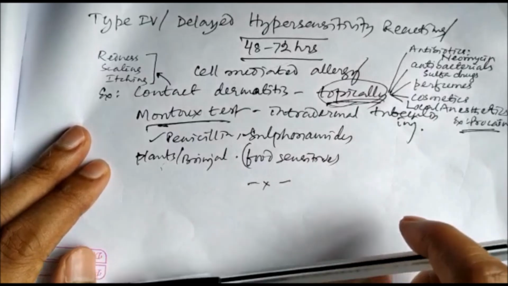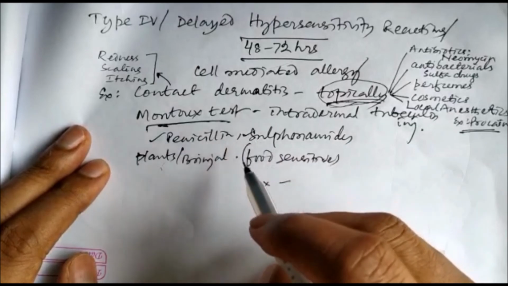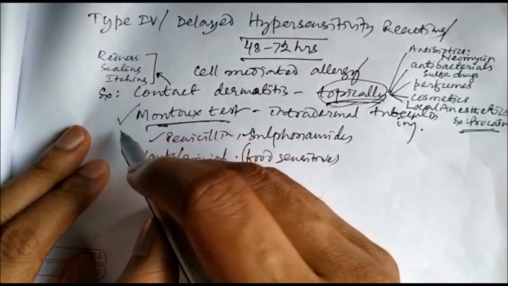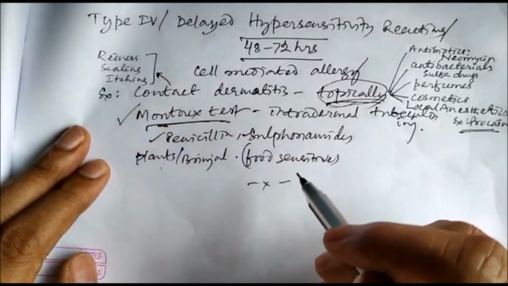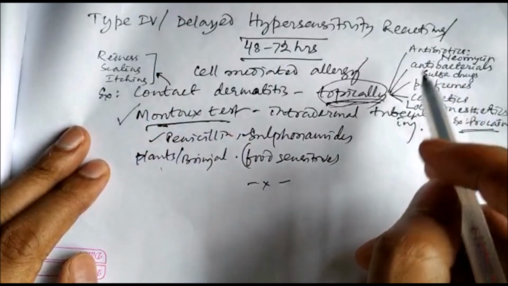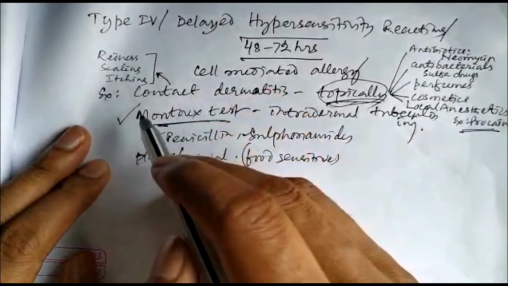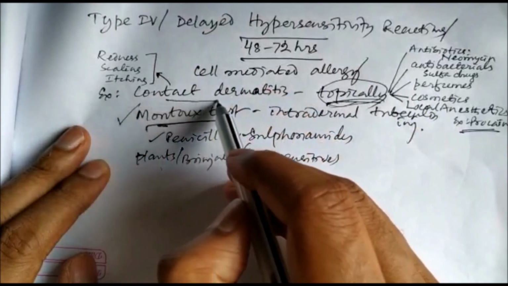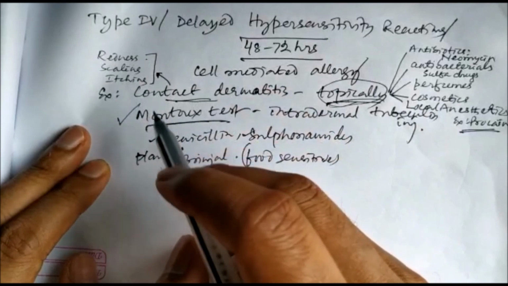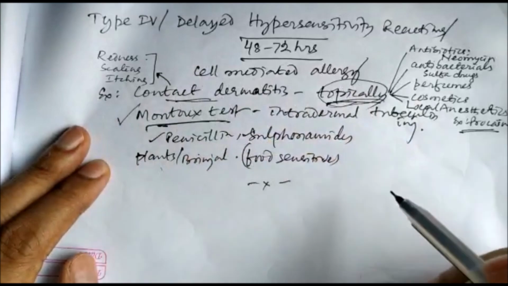And your Mantoux test to diagnose tuberculosis by intradermal tuberculin injection is another beautiful example of type 4 allergic reaction. So all those topical drugs which produce contact dermatitis, and contact dermatitis is characterized by redness, scaling, itching of your skin. So those are very good examples of type 4 allergic reactions.